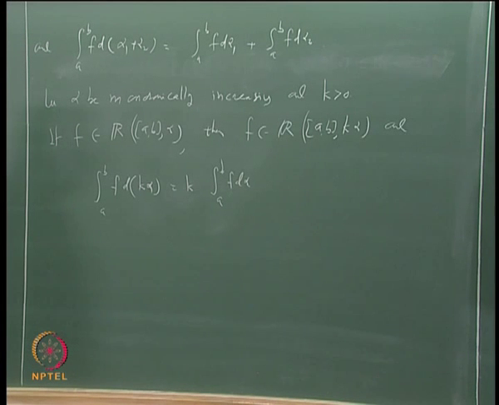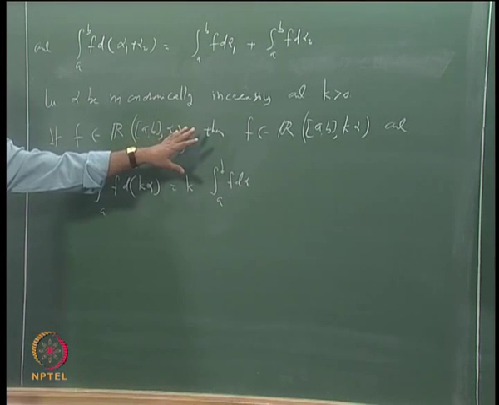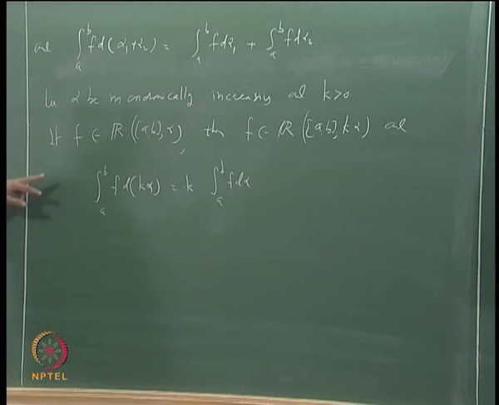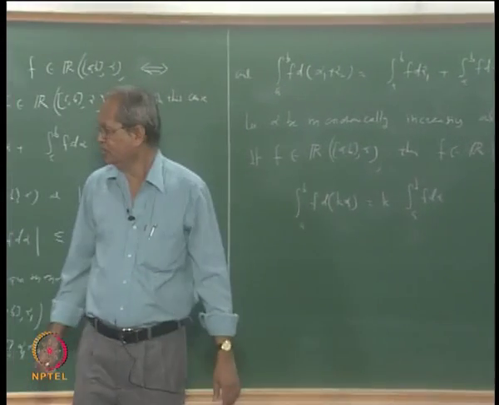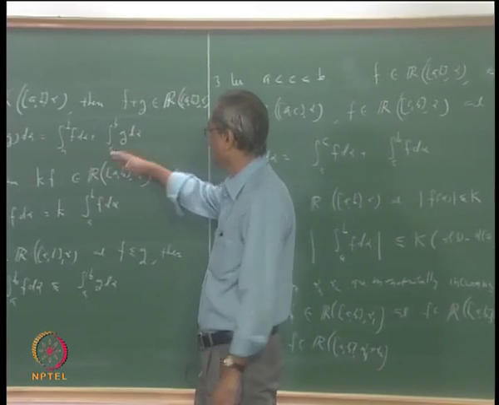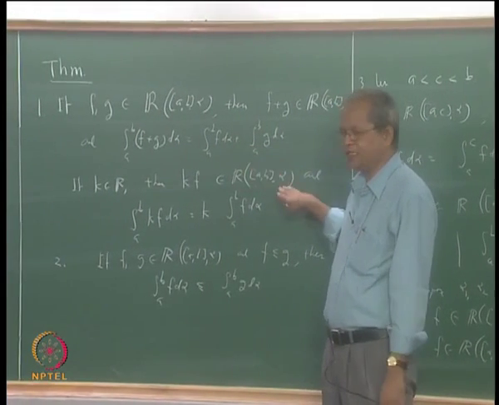Of course, this restriction is because till now we have considered integrals only with respect to monotonically increasing functions. Suppose we find some way of considering integration with respect to other kinds of alphas, then this restriction can also be removed. But that we shall discuss sometime later. For the time being, we shall stick to monotonically increasing functions. Is this okay? Again, there is nothing much in the proof. You just look at the corresponding upper and lower sums. Since the proofs of all these other things are very similar to what we have done here, we shall not go into details of those proofs.